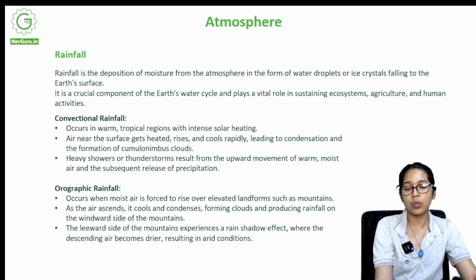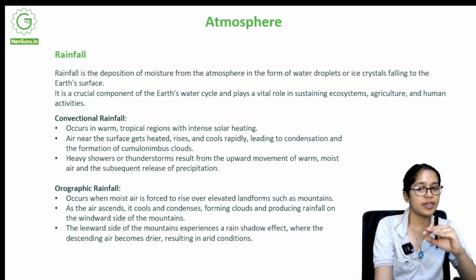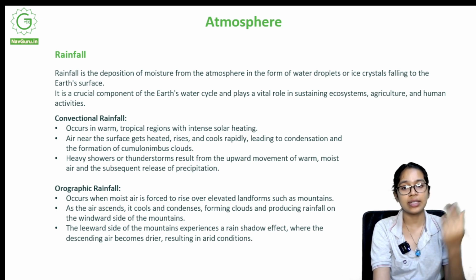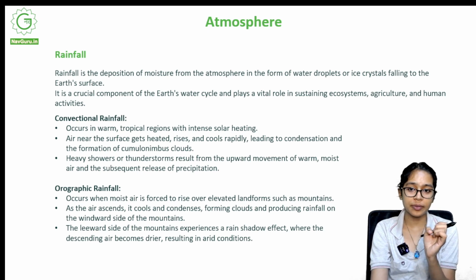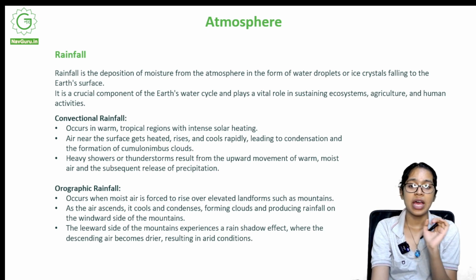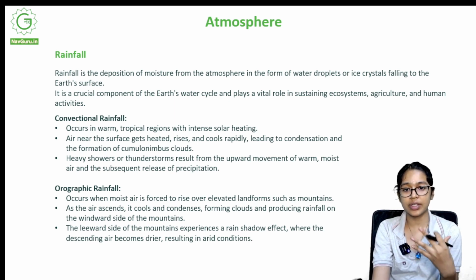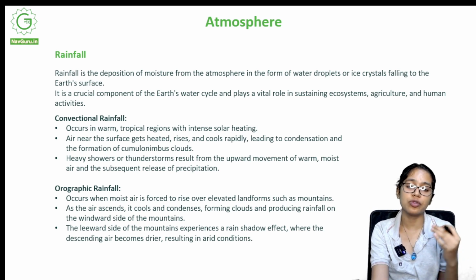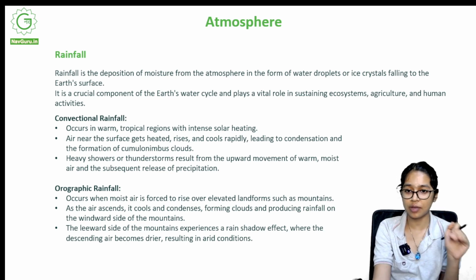Convectional rainfall occurs in warm tropical regions with intense solar heating. Again, it's the whole concept of temperature and pressure. Air near the surface gets heated, rises, and cools rapidly, leading to condensation and formation of cumulonimbus clouds. Cumulonimbus clouds are formed in convectional rainfall. Heavy showers or thunderstorms result from the upward movement of warm, moist air and the subsequent release of precipitation. So, because of this upward movement of warm, moist air and release of precipitation, heavy showers and thunderstorms take place.